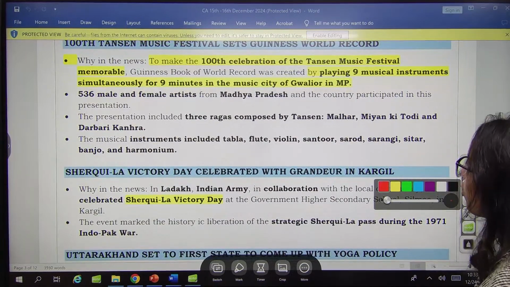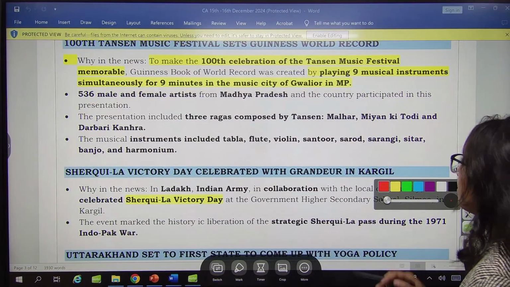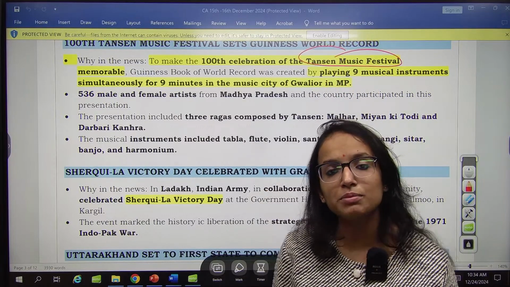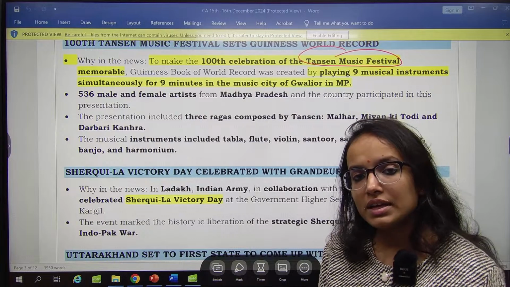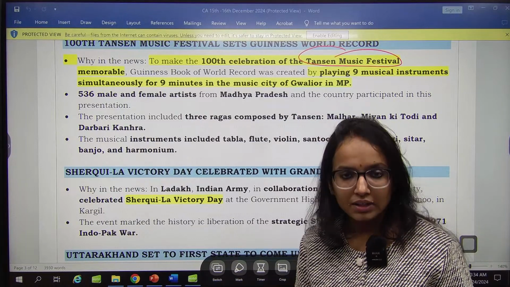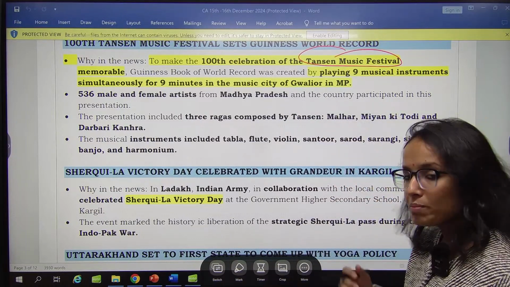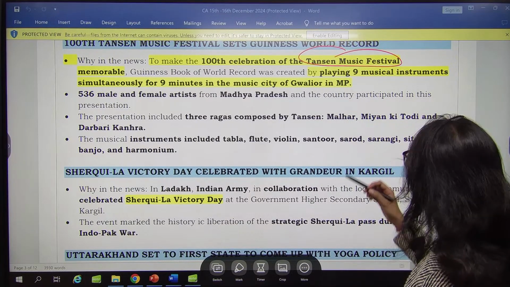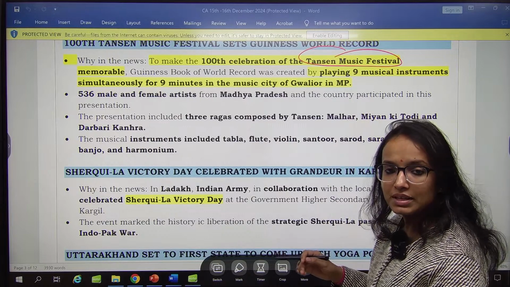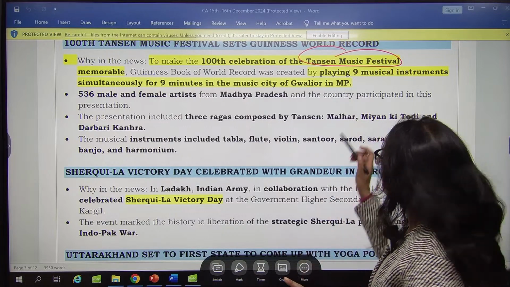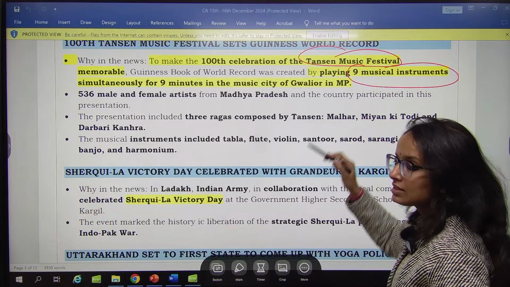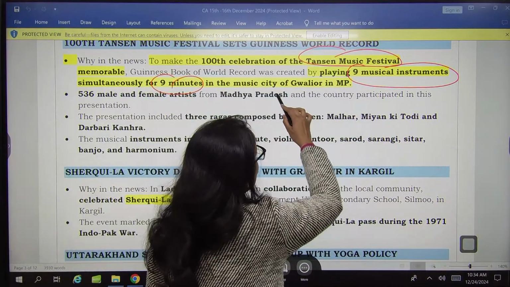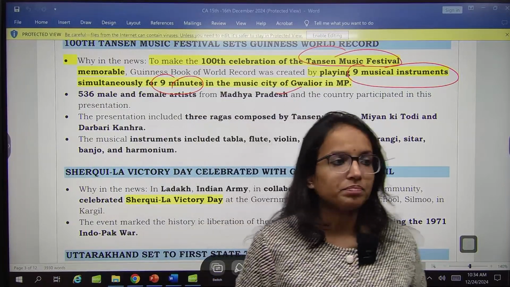Then you have another important celebration, 100th celebration of Tansen Music Festival. This is again very important, Tansen Music Festival. So the government is celebrating the 100th Tansen Music Festival. To make this memorable, a Guinness Book of World Records record has been created. For what? By playing 9 musical instruments simultaneously for 9 minutes in the music city of Gwalior, MP.